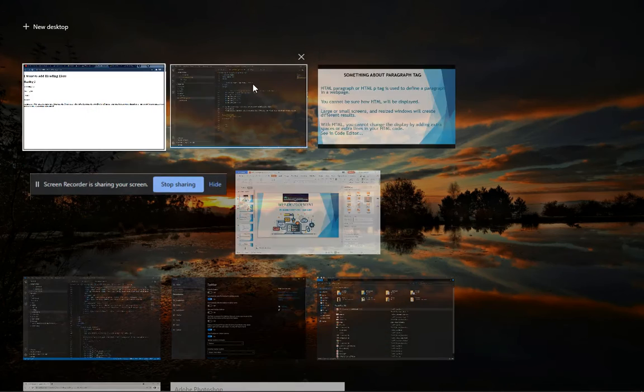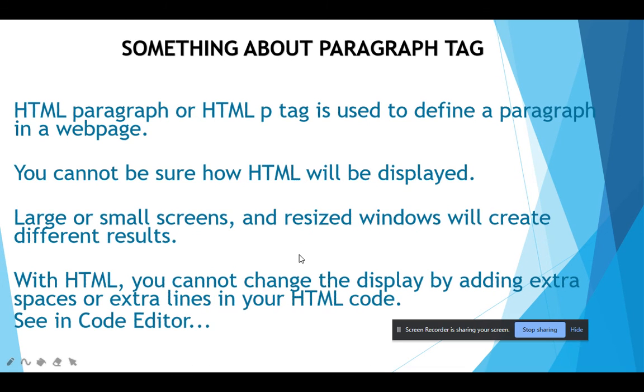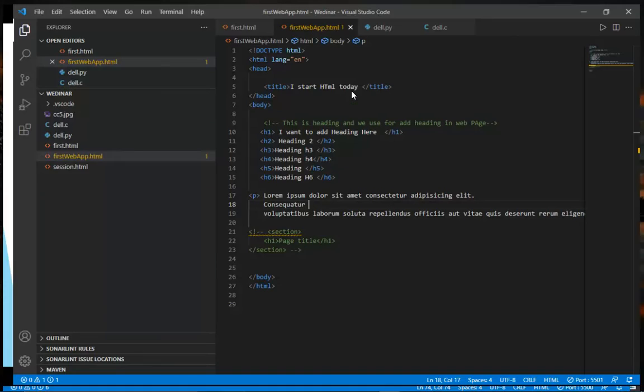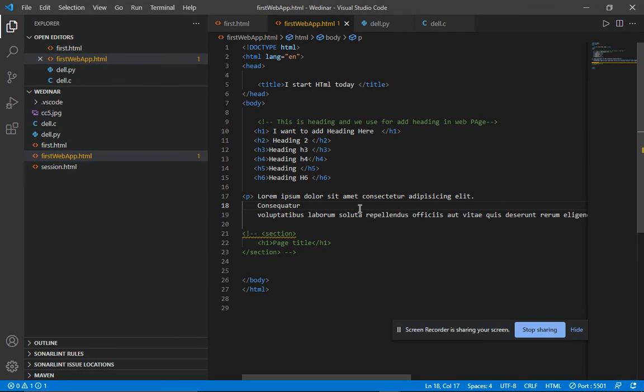Because, as I said, in our HTML you cannot change the display by adding extra space or extra lines in your HTML code. Our HTML doesn't understand the meaning of this thing and this thing. Our HTML only understands tags.